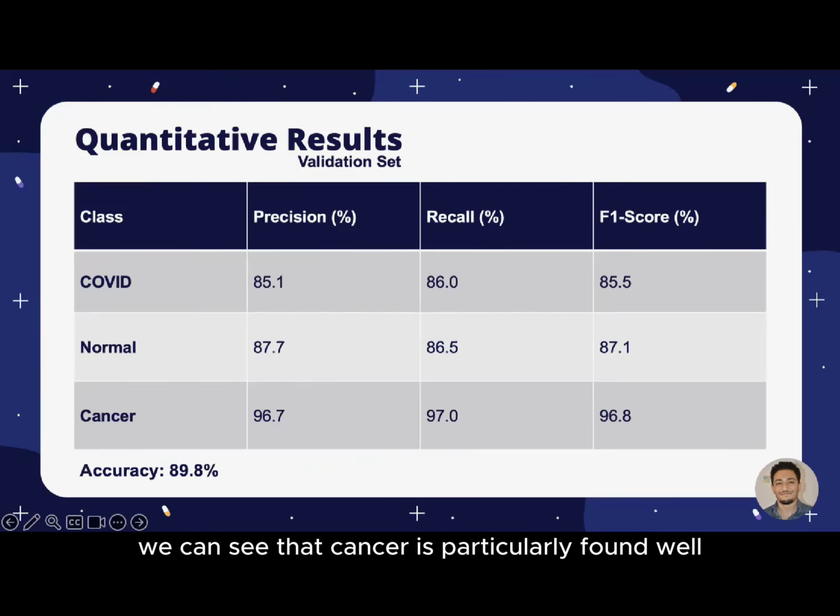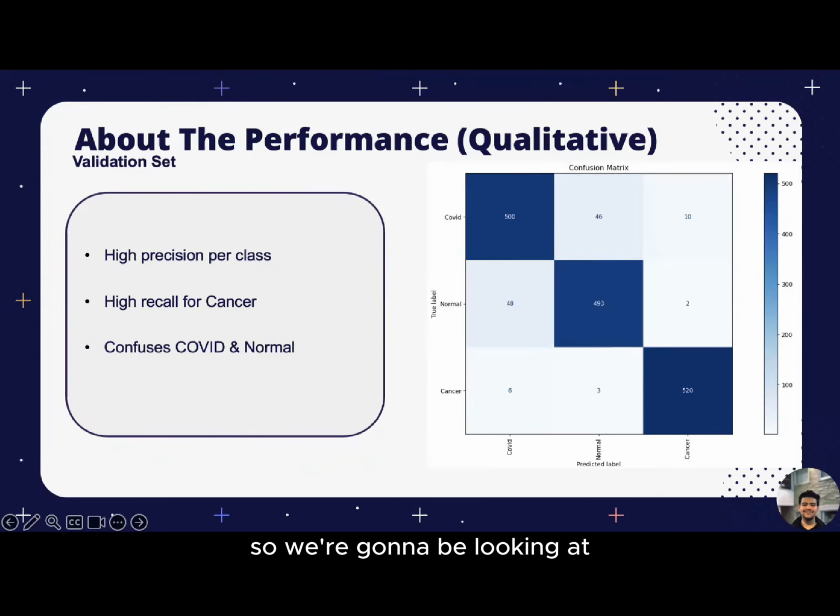Looking at the numbers, we can see that cancer is particularly found well, while normal and COVID are not found as well, especially looking at the recall number, which we discussed was the most important. So we're going to be looking at the confusion matrix that we built here. We look at the diagonal, it is a very dark blue telling us that the model does precisely predict the classes. But then we look at the off diagonals for normal and COVID, we see that the model actually confuses them a lot with each other. And that could be due to the nature of COVID being hard to detect through x-rays and sharing similar features with normal, making the model have a hard time predicting it.